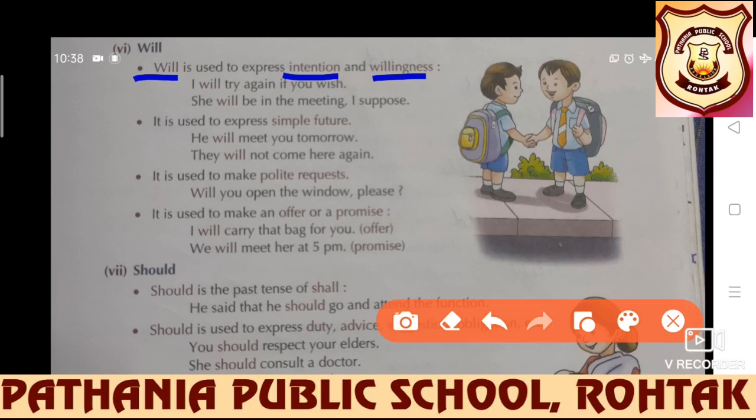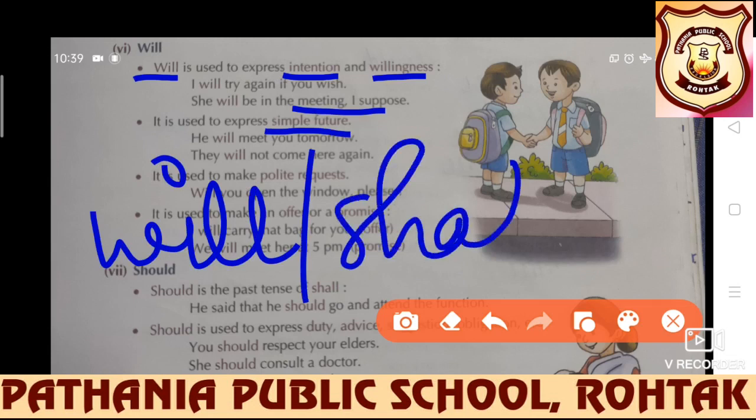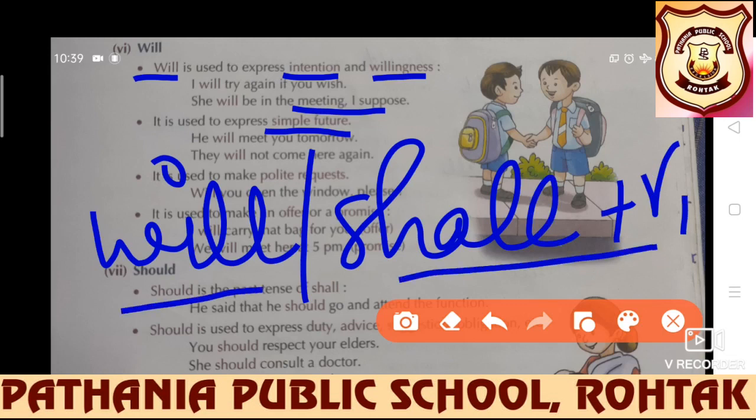In that case, will is used. I will try again if you wish. She will be in the meeting, I suppose. So will is used to express intention and willingness. It is used to express simple future. Of course, we know that in simple future, either will or shall plus the first form of the verb is used.